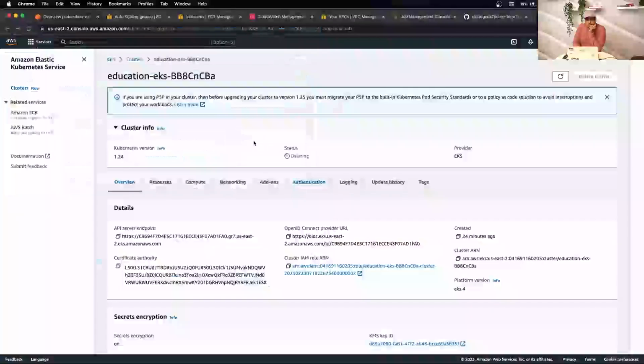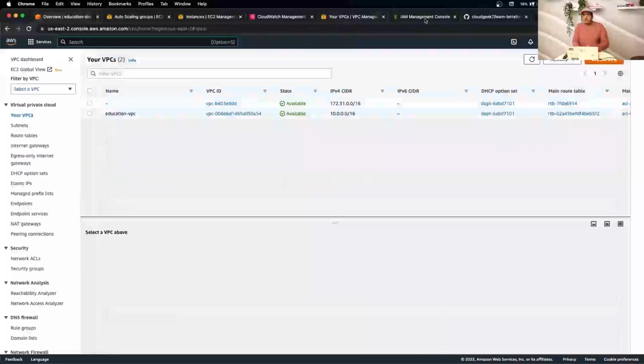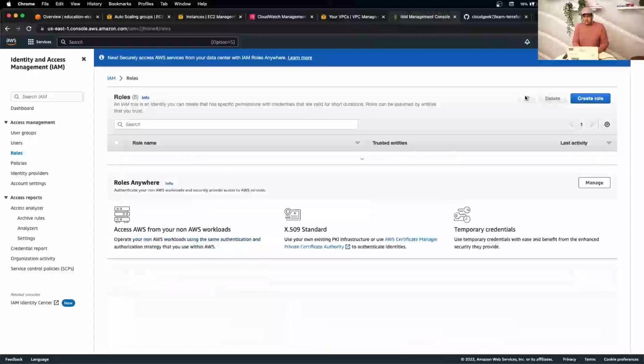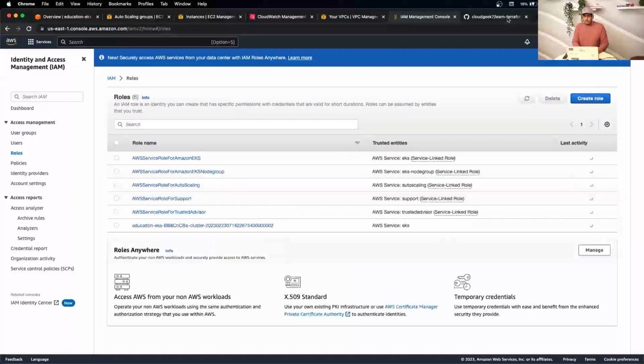It takes some time. Let's go to roles. Let's see if it's deleted roles. Yeah, I can see two are gone. So there's one more. It's deleting.